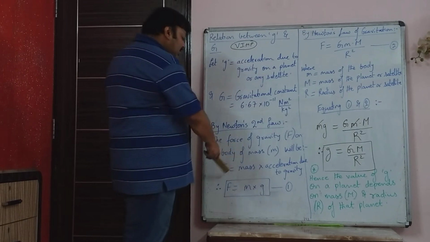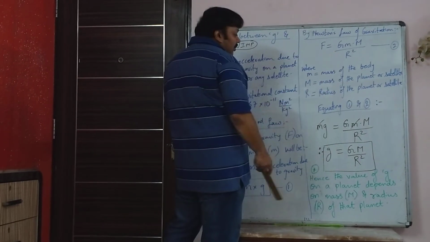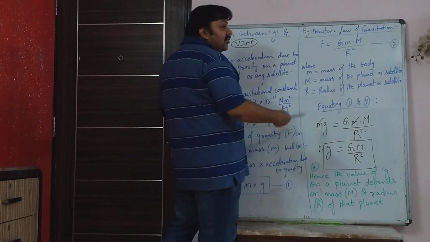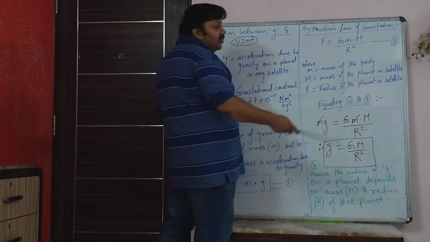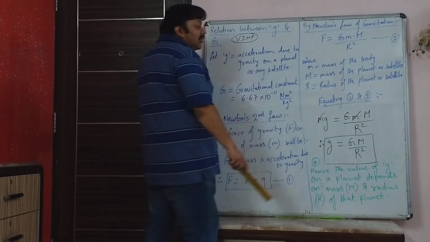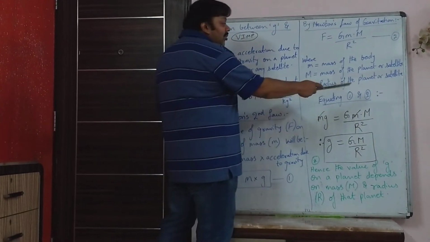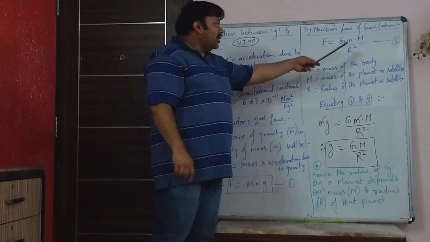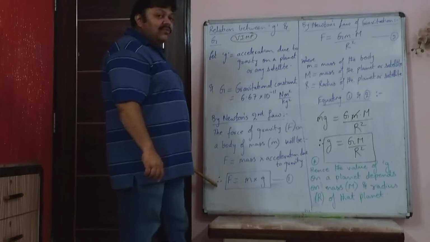So now if you equate 1 and 2, here you have in second equation m is mass of the object. If you are standing on the earth, that is a very small mass, it is your mass. Capital M is mass of the planet or satellite, and capital R is radius of that planet or satellite. So now by equating these two, both are same force of gravity.